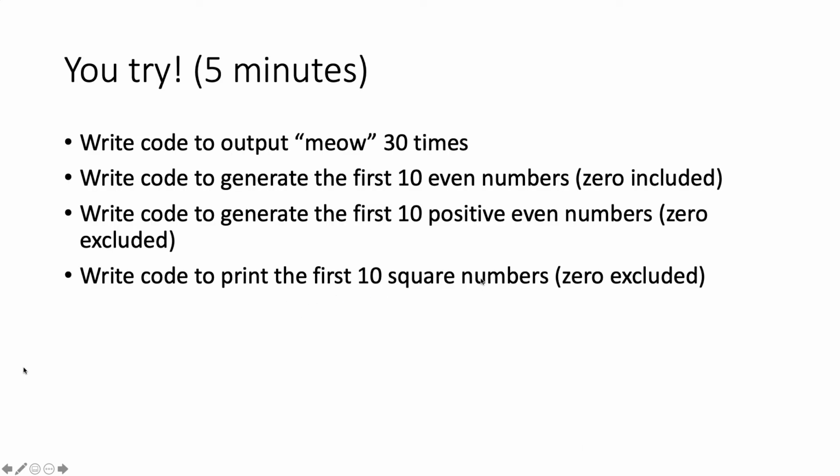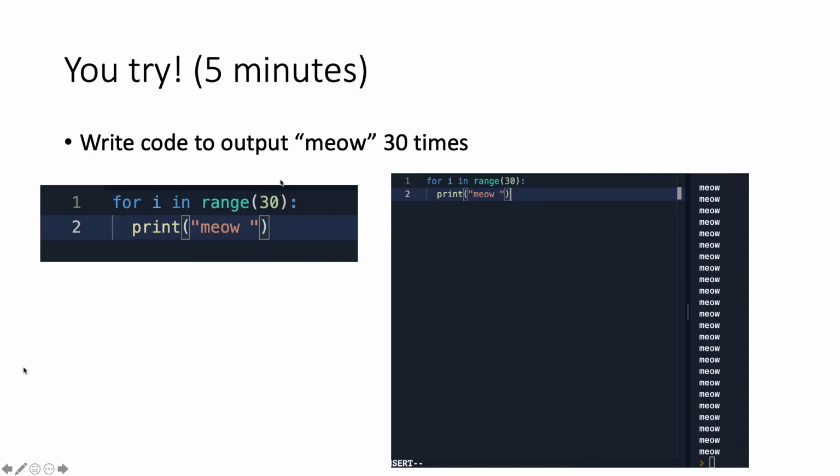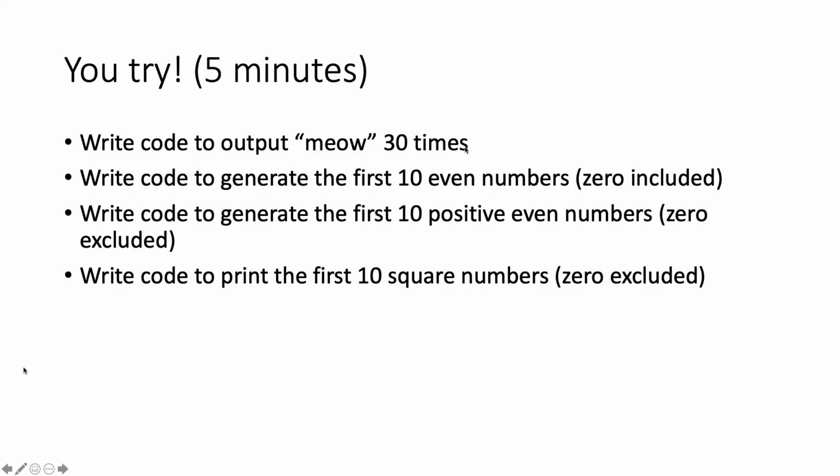I'm actually running out of time, so I'm not going to give you 5 minutes to do this, and instead I'm just going to go through it immediately. Let's see the first exercise, which is to write code to output meow 30 times. I recommend you take a look at these exercises at home, but I'll be speeding through them right now.